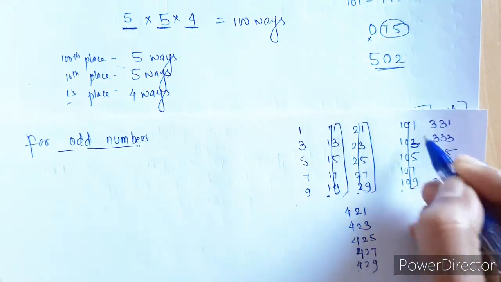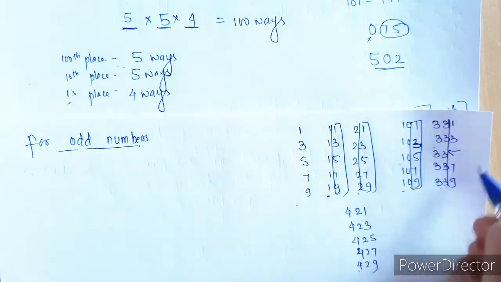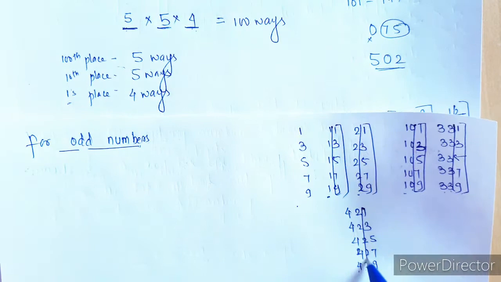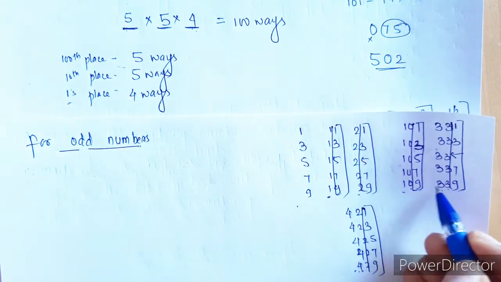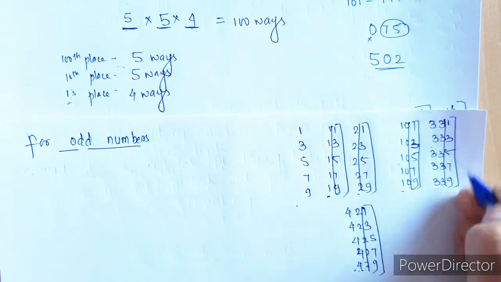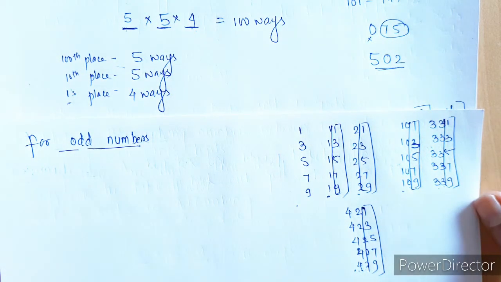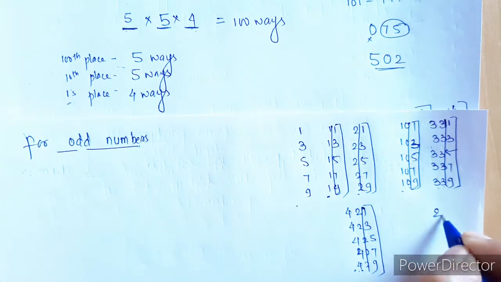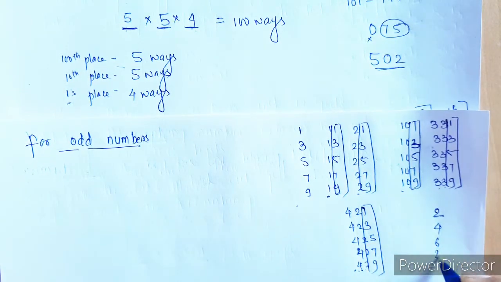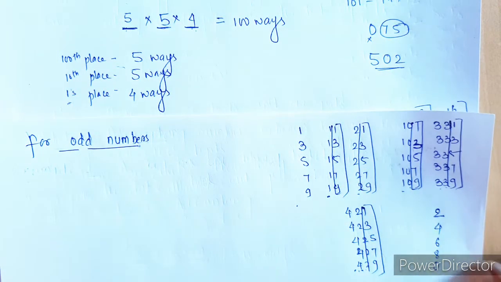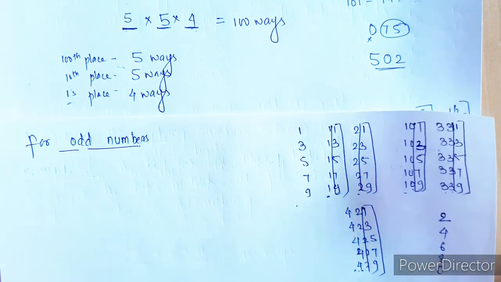Because look at these things, everywhere we have this, even though these numbers change, these numbers are going to remain same. Now suppose any number is ending with 1, 3, 5, 7 or 9, it is odd number, okay, and if it ends with 2, 4, 6, 8 or 0, it is going to be an even number.